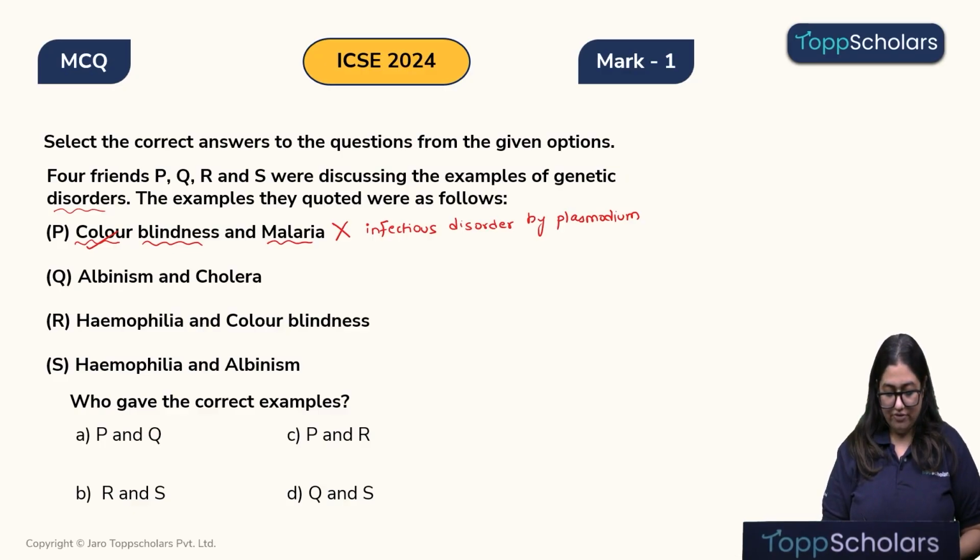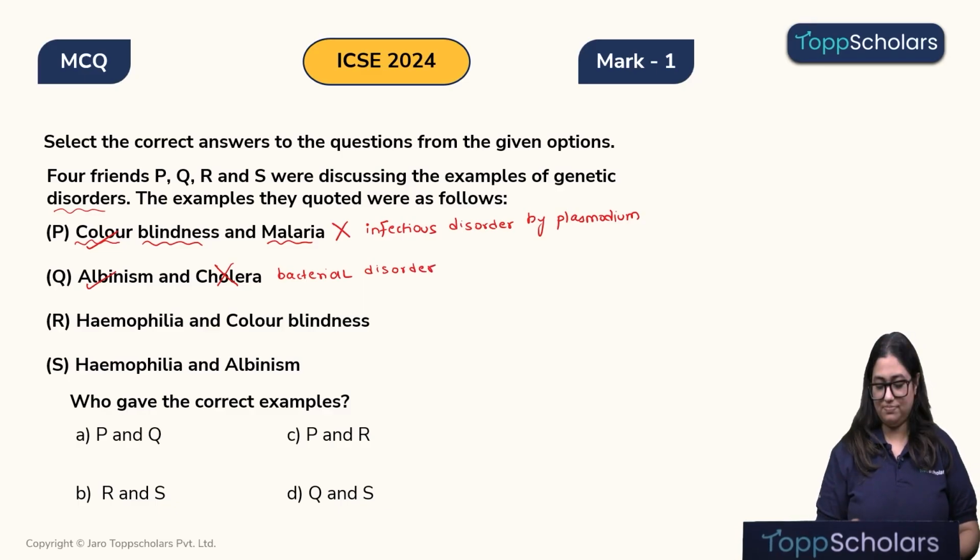Friend Q says albinism and cholera are the correct genetic disorders. I agree with albinism, but cholera is a bacterial disorder, communicable in nature, caused by the bacteria Vibrio cholerae. So again, this is wrong.